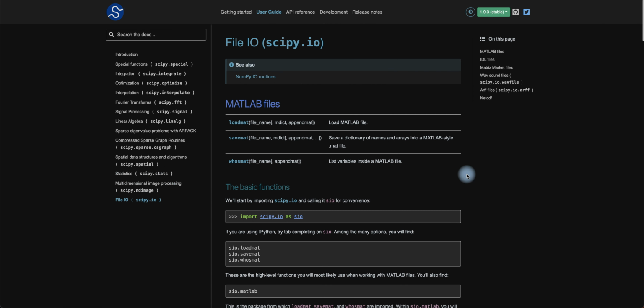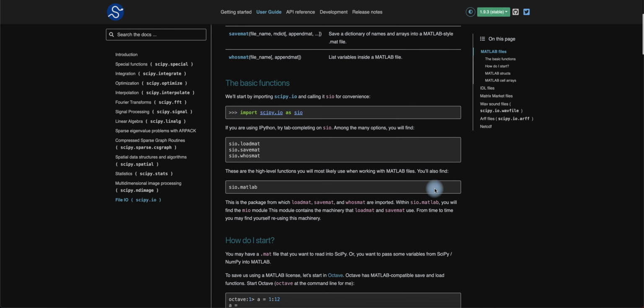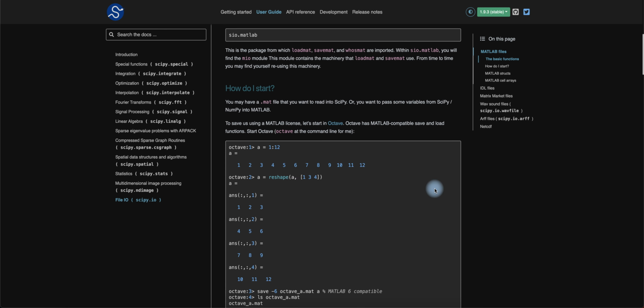And last but not least, scipy.io. You have your MATLAB files here. We can load a MATLAB file if you choose. Do you guys still use MATLAB today? You can save MATLAB files into a MATLAB-style file, and list variables that are in there, right? This is basically SciPy input output, where you can work with MATLAB files, getting the input and the output, right?